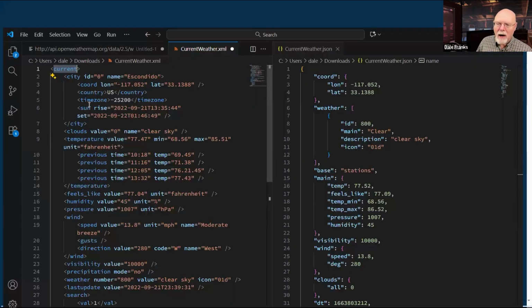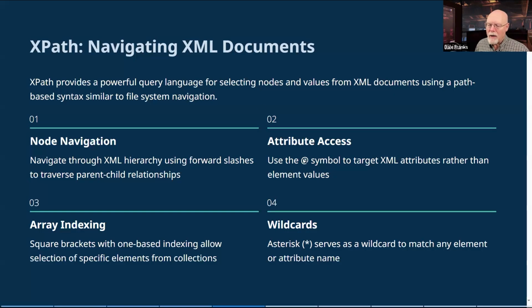So for this XML, if I wanted to get to the latitude and longitude, it would be current /city /coord. But now I'm in an attribute, long and lat. So my current /city /coord works for me well so far, but now I've got to get to that longitude. And to get to the longitude, there is the @ symbol. And I can use the @ symbol to target a specific XML attribute.